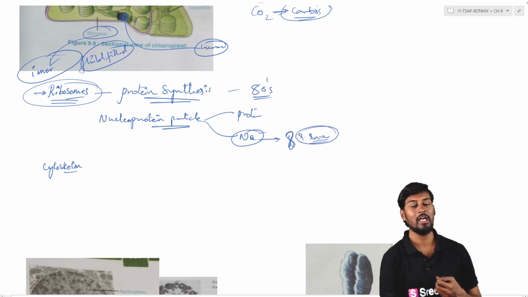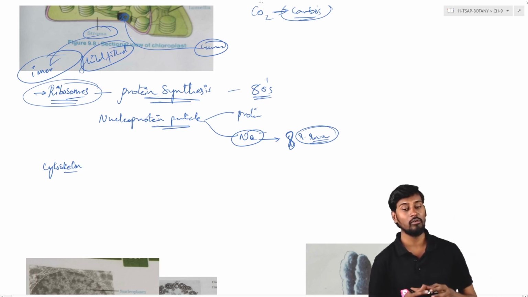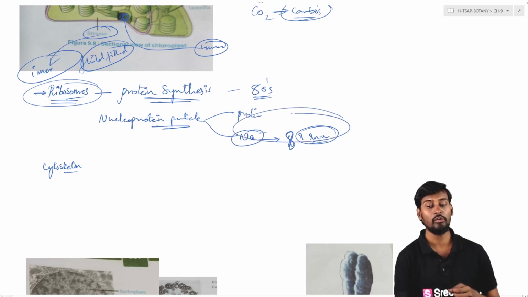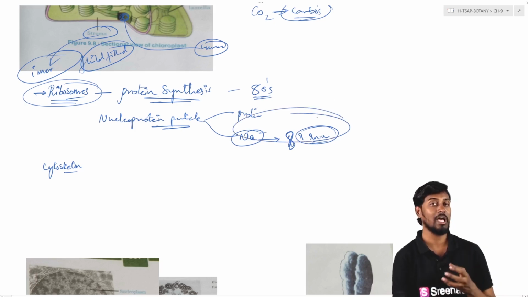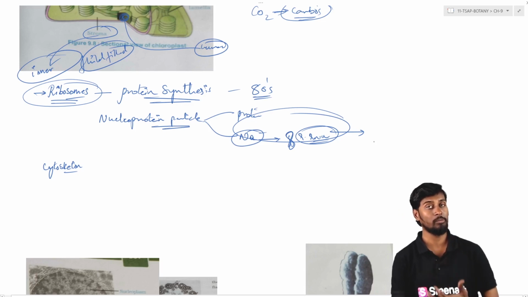So ribosomal RNA is an integral part of the ribosomes, of which the nucleoprotein particles are made. These are RNA molecules, called ribosomal RNA, that are involved in the catalytic activity of performing the reaction, the peptide bond formation during protein synthesis.